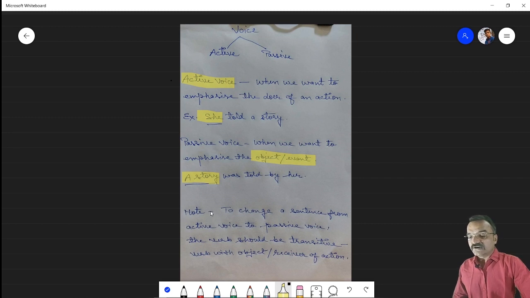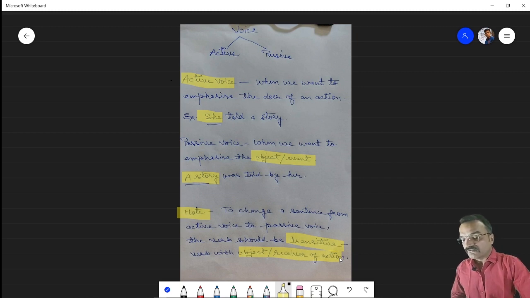And there is also a note: when we want to change from active voice to passive voice, we should remember that the verb should be a transitive verb. The verb should be transitive. Transitive verb means the verb should have its object. The verb should have its receiver. So there should be a receiver of action. Only then we can change an active voice into passive voice. So these are some tips.